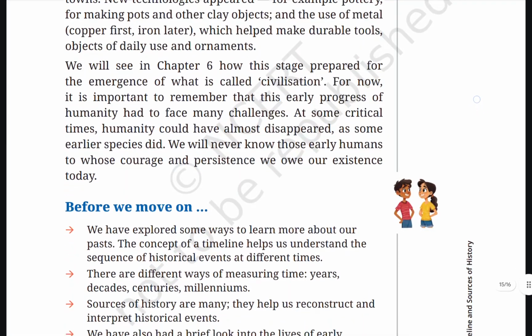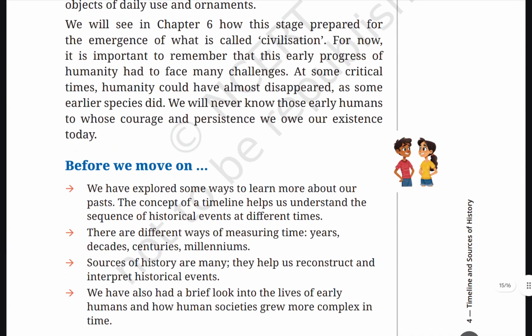We will see in Chapter 6 how this stage prepared for the emergence of what is called civilization. For now, it is important to remember that this early progress of humanity had to face many challenges. At some critical times, humanity could have almost disappeared as some earlier species did. We will never know those early humans to whose courage and persistence we owe our existence today.